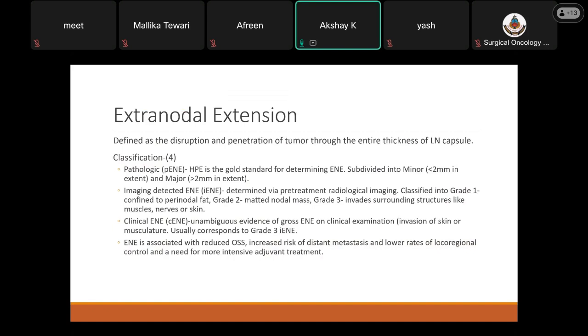Then we have imaging detected ENE, which is determined via pre-treatment radiological imaging. MRI or an intraoral ultrasound can be used.